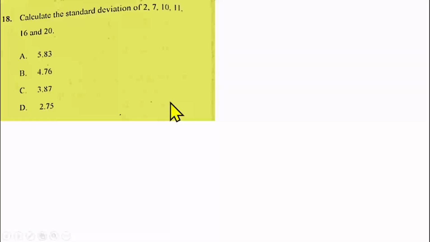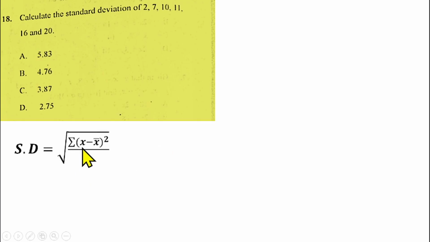Question number 18 is from statistics. In this case, measure of dispersion. Calculate the standard deviation of 2, 7, 10, 11, 16, and 20. So you want to know the standard deviation for this ungrouped data, these 6 data. And how do you find the standard deviation of an ungrouped data? It's by using the formula, the square root of summation x minus x bar squared over n.